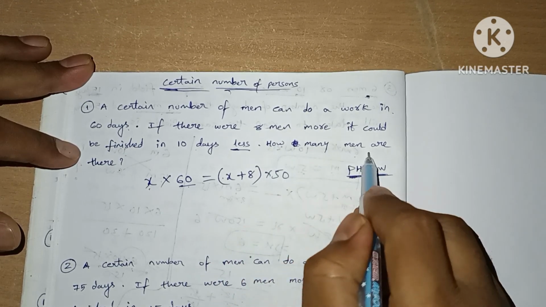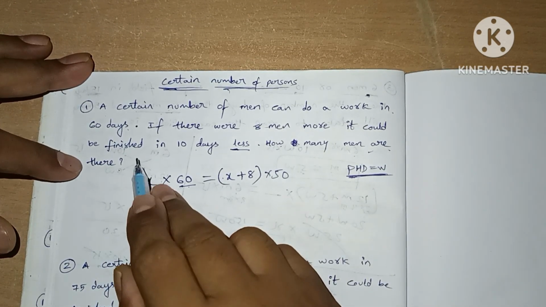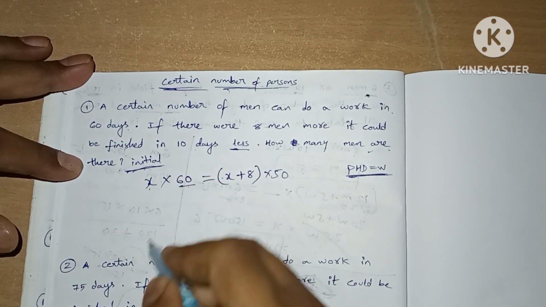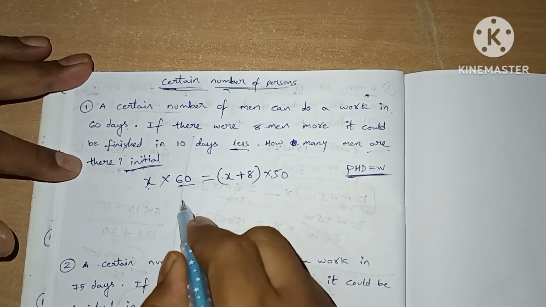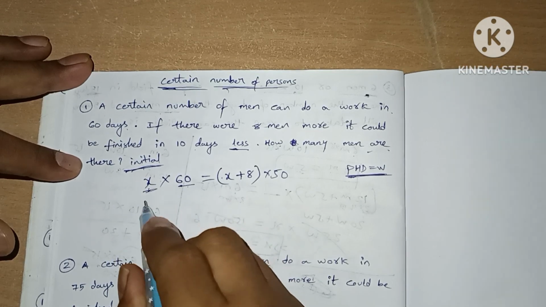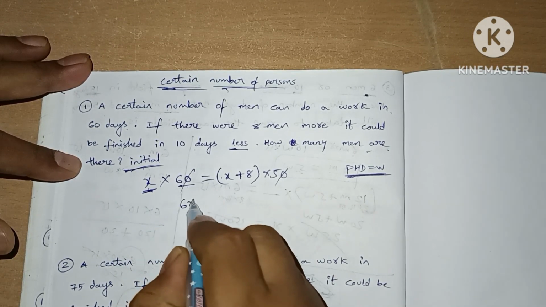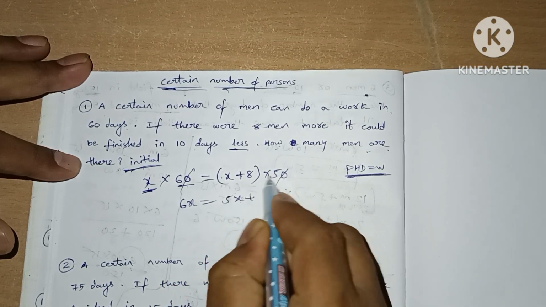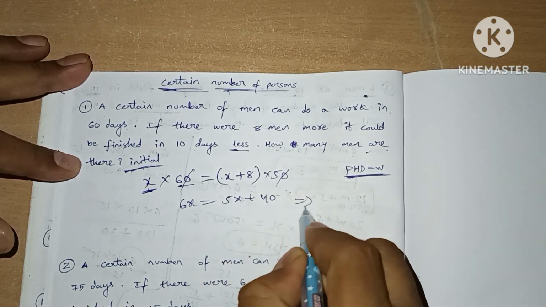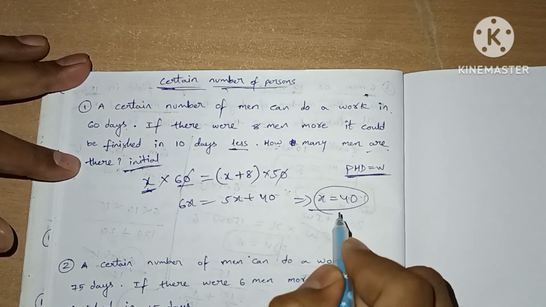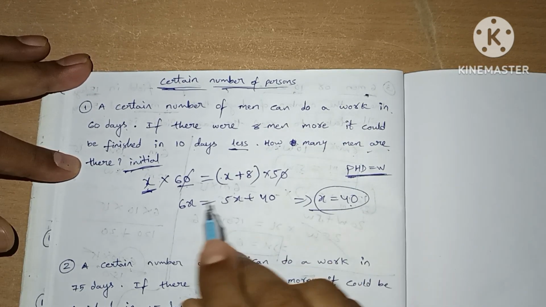How many men are there initially? The question is talking about initially, so we need to find the value of x. So we get 6x equals 5x plus 8 times 5, times 40. So x equals 40. This is the answer. Initially there are 40 people.